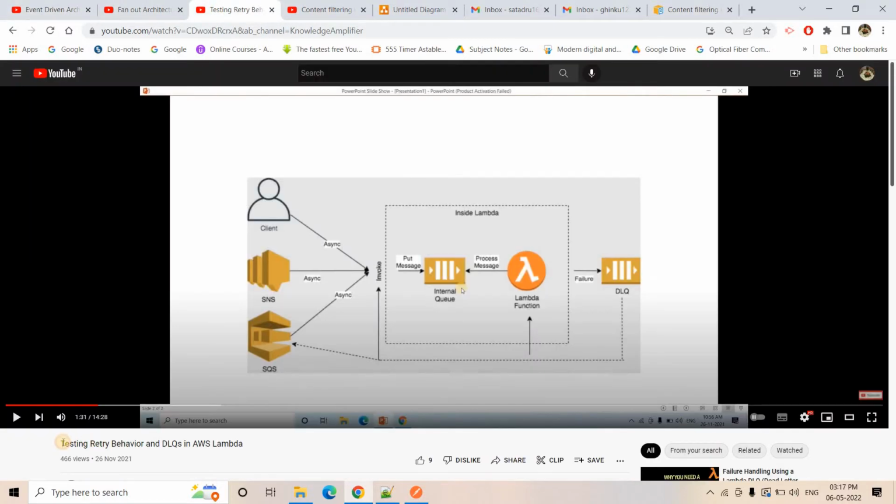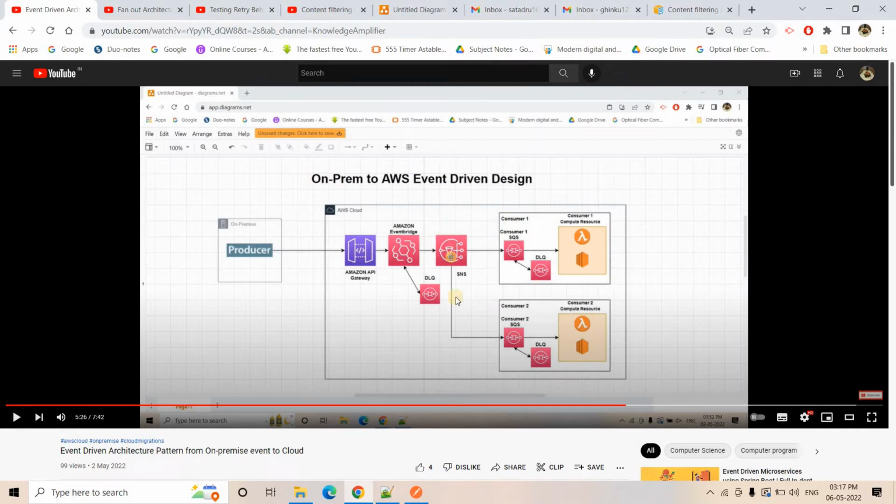If you observe the video, Testing Retry Behavior and DLQ in AWS Lambda, there I have explained how to work with DLQ and basically capture only those messages which our compute engine is not able to process, right? And from the DLQ, those messages we can again send back to the source system, or we can notify the developer team or admin team. All these activities we can do. So the right hand side of SNS is pretty much clear, right?